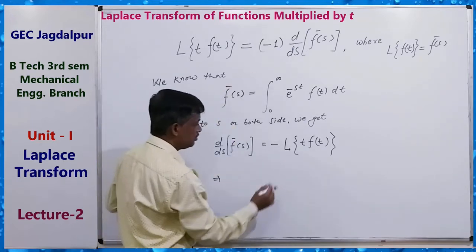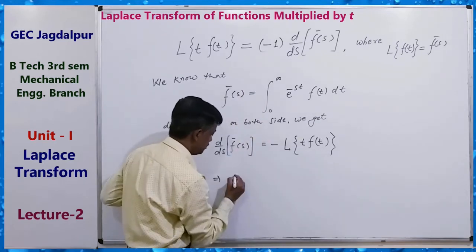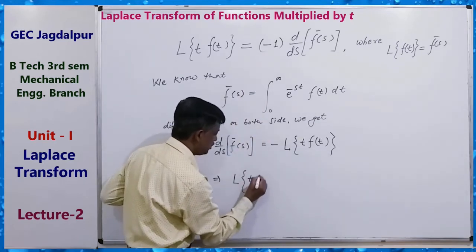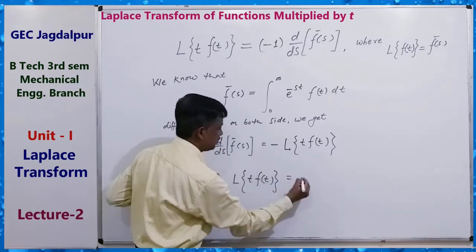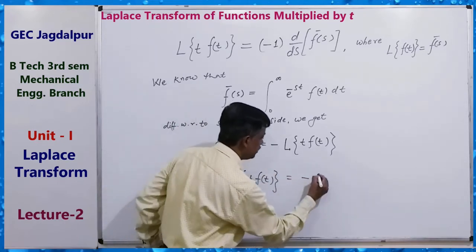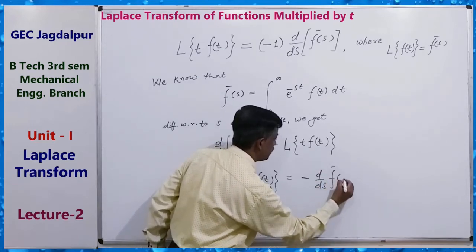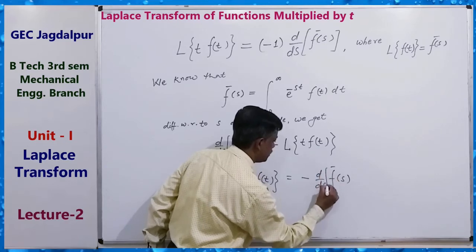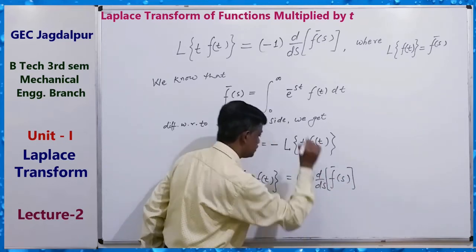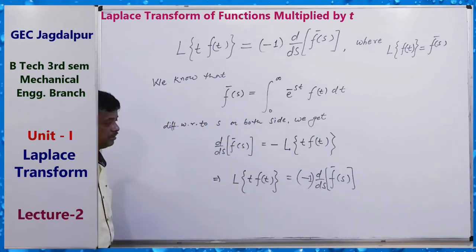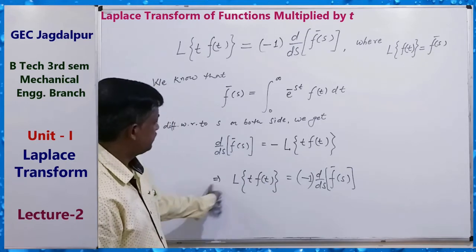This is how the Laplace transform of t f(t), transferring the minus to this side, equals minus d by ds of f bar s, or minus 1 to the power 1, one time.